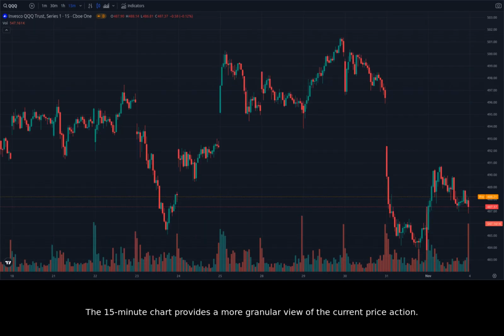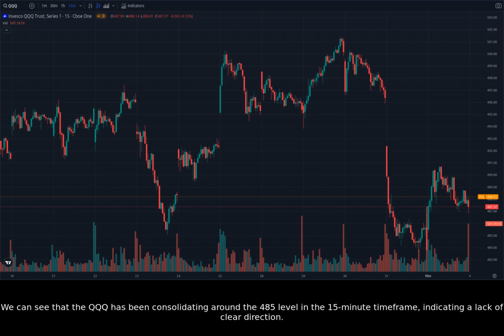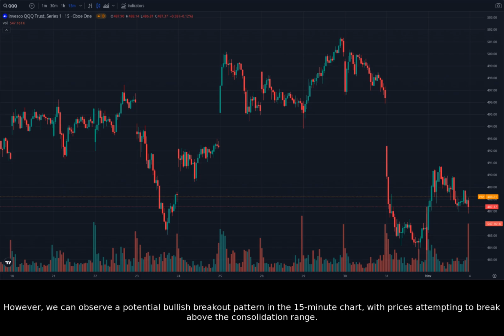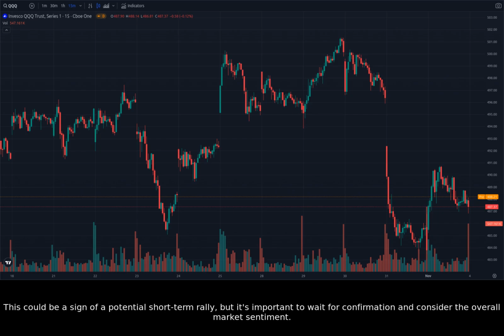The 15-minute chart provides a more granular view of the current price action. We can see that the QQQ has been consolidating around the 485 level in the 15-minute timeframe, indicating a lack of clear direction. However, we can observe a potential bullish breakout pattern, with prices attempting to break above the consolidation range. This could be a sign of a potential short-term rally, but it's important to wait for confirmation and consider the overall market sentiment. Remember that the election and Fed decision could introduce significant short-term volatility, so it's crucial to manage your risk accordingly.